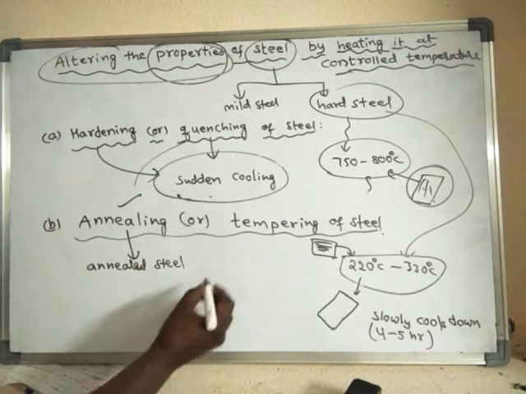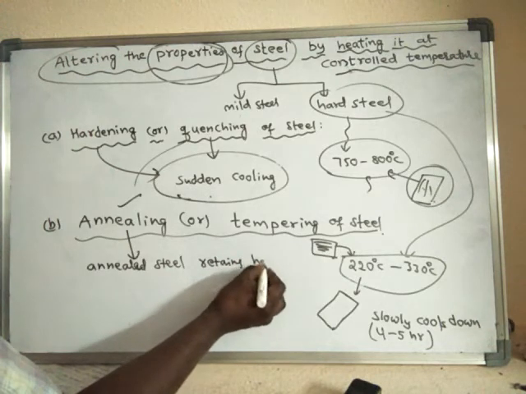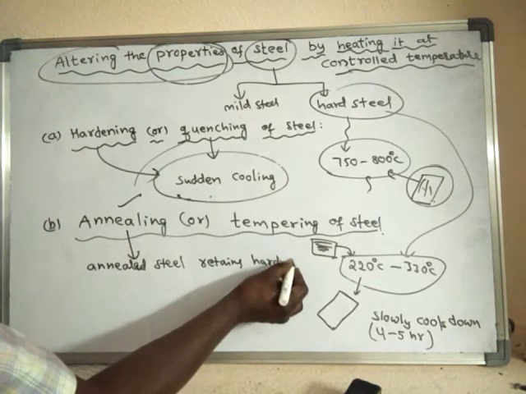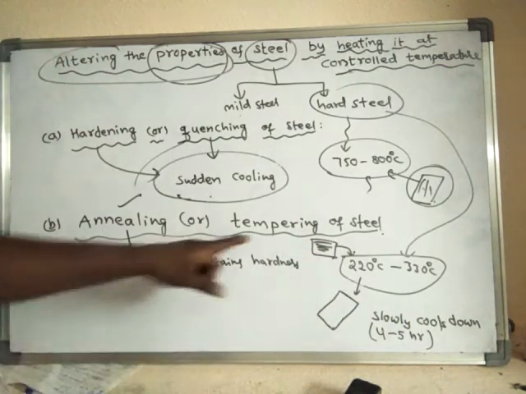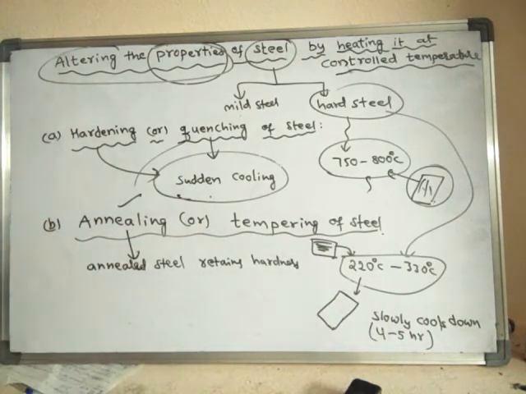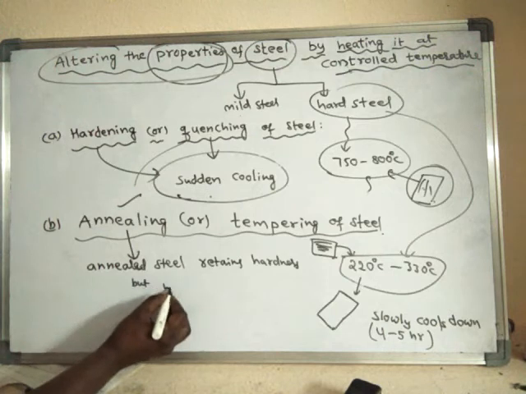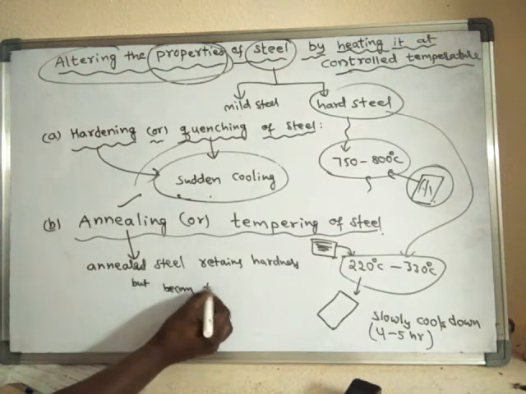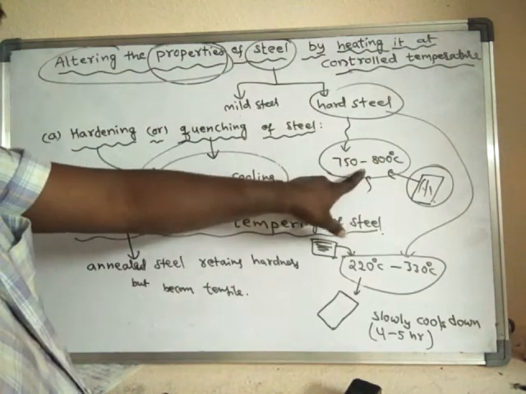Annealed steel retains hardness. That means upon doing like this, the hardness of the steel is retained, but it also becomes tensile.